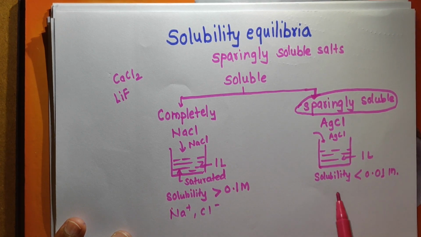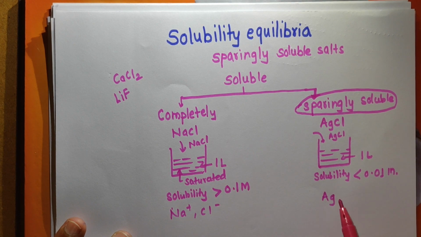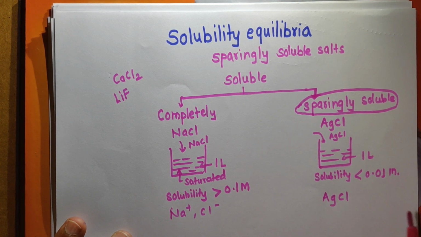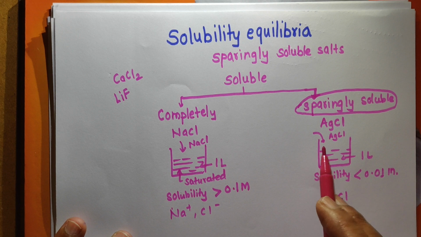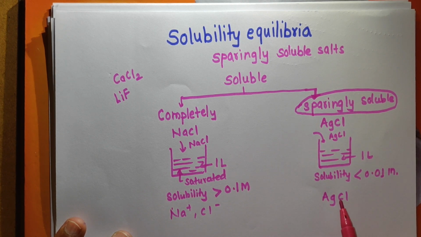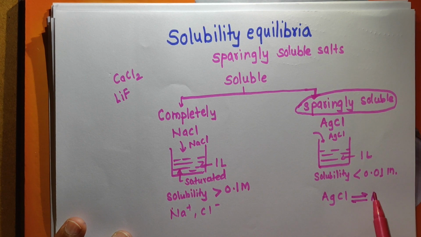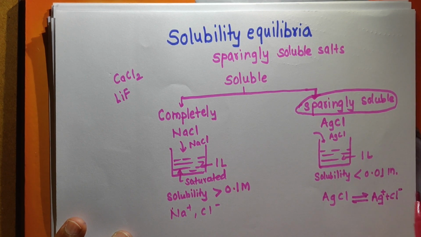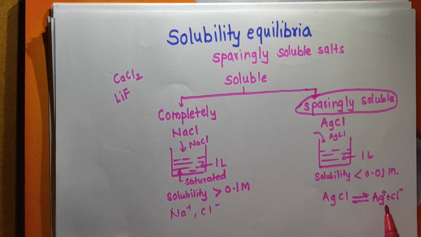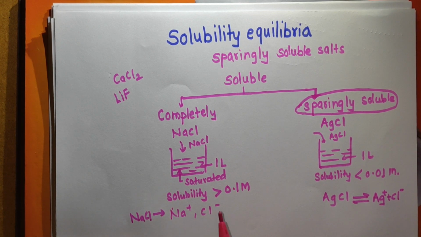In a sparingly soluble salt, when you add AgCl in water, it cannot get completely dissolved. So in the saturated solution, most of the AgCl is undissociated, and as AgCl is a salt, the dissolved part will be completely ionized in the form of ions, that is Ag plus and Cl minus. Here also NaCl is ionized to give Na plus ions and Cl minus ions.